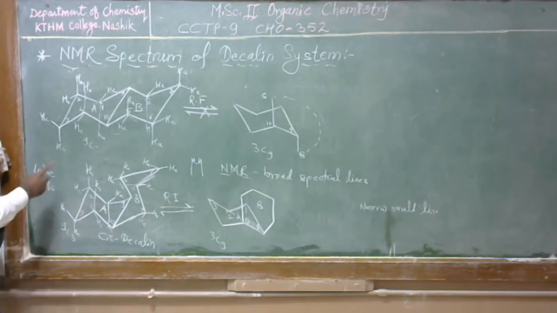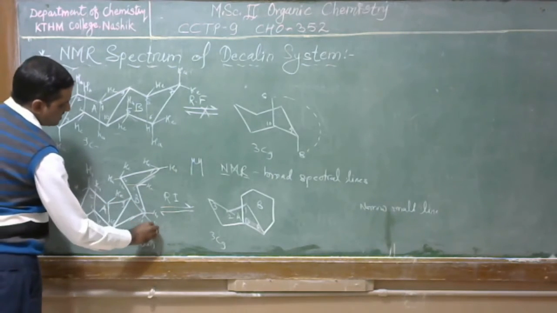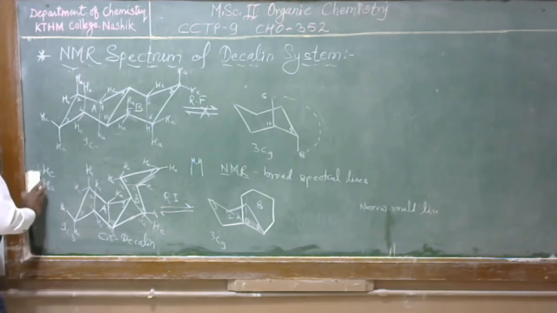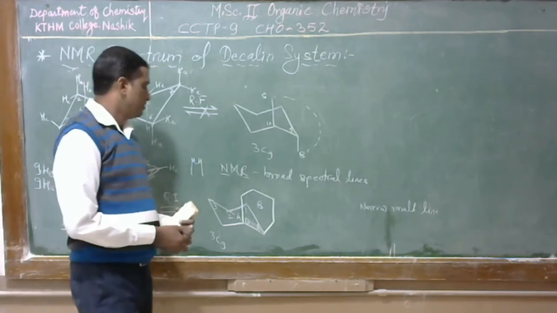Similarly, in the B ring 4 hydrogens are equatorial, so a total of 8 hydrogens are equatorial. But when we consider this hydrogen, it is also equatorial, so in total 9 hydrogens are in equatorial position and 9 hydrogens are in axial position.